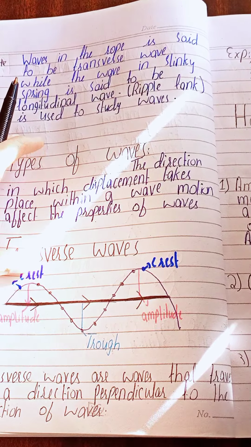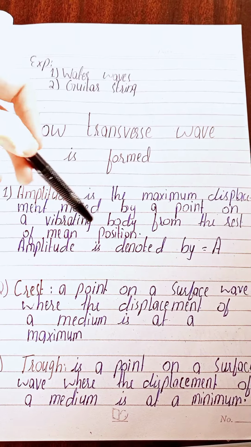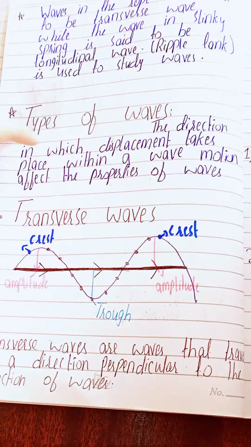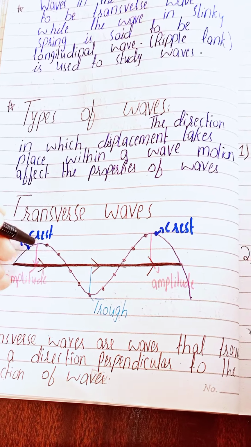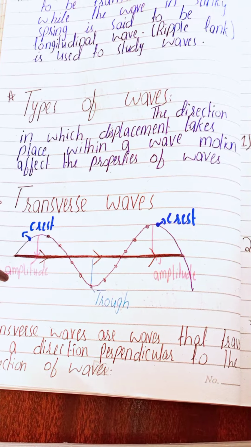Now, how are transverse waves formed? First of all, the effect is amplitude. Amplitude is the maximum displacement moved by a point on a vibrating body from its rest or mean position. Let us see our diagram. For example, this is the mean position and that's a point where the wave moves. So इसमें जो displacement पैदा हुई उसे हम amplitude कहते हैं.